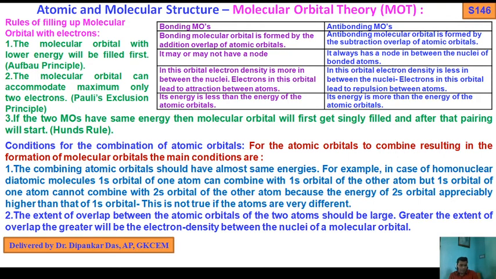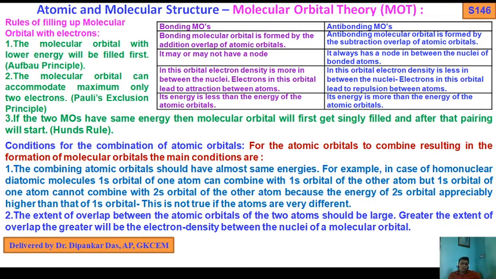Listen carefully: how much they overlap with each other matters. So the extent of overlap between the atomic orbitals of two atoms should be large, and the greater the extent of overlap, the higher will be the electron density between the nuclei of molecular orbitals.